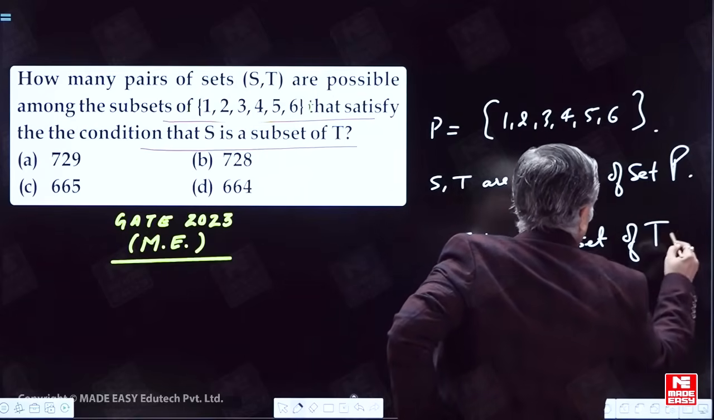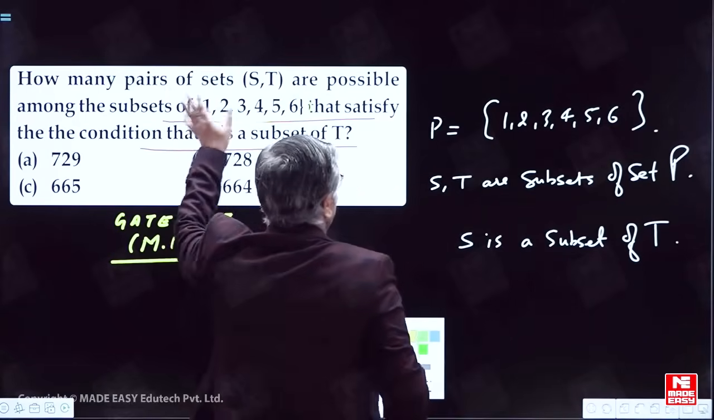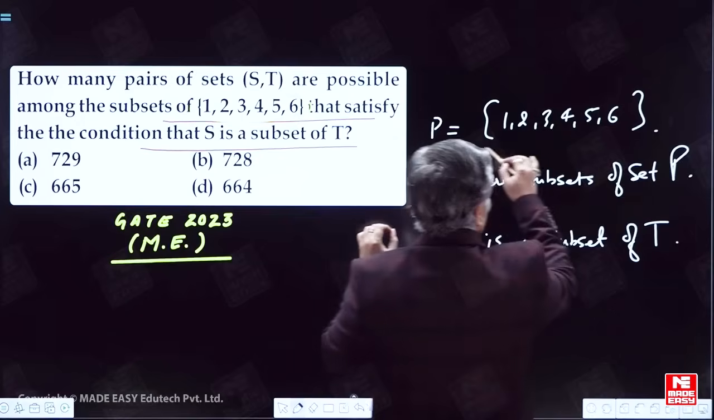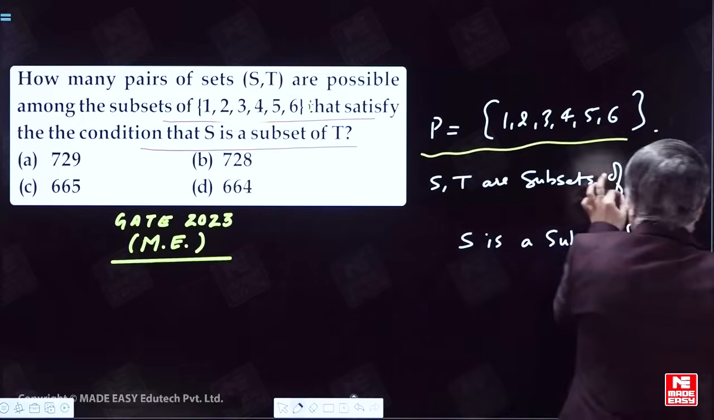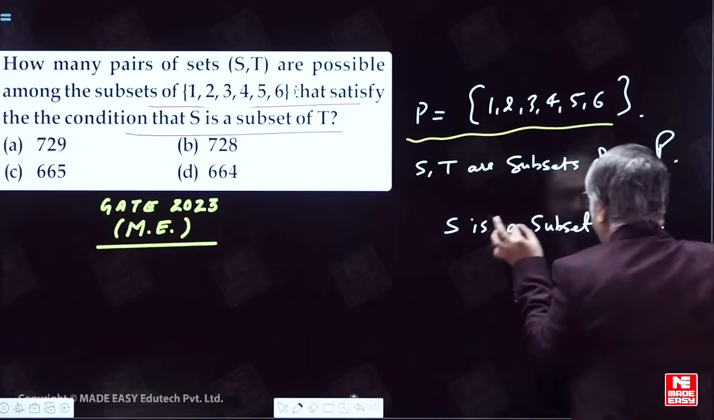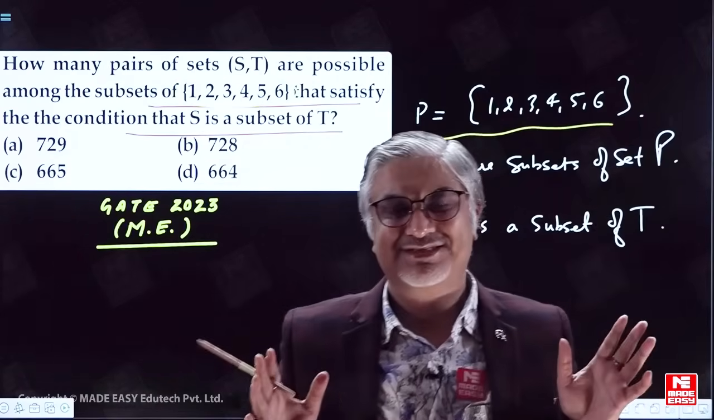So first of all, what we have understood here, this P was not given here. I have named it P, no problem. P is a set. S and T are subsets of P, and S is a further subset of T. So how many such ordered pairs can there be?